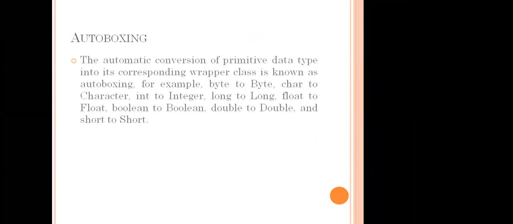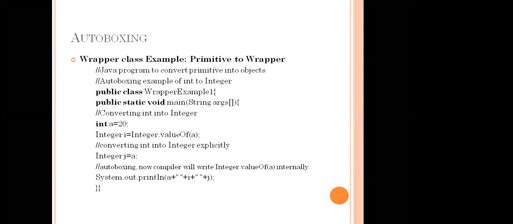Then what is autoboxing? We saw some example programs for this, and how it is done by the compiler itself. What is implicit and explicit? Remember, explicitly means the programmer has to write code for converting.